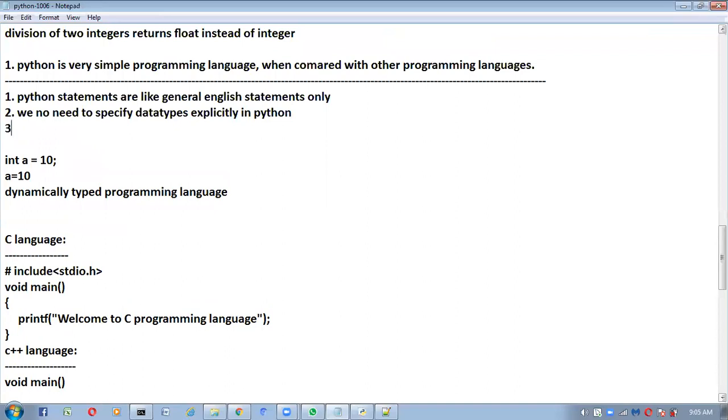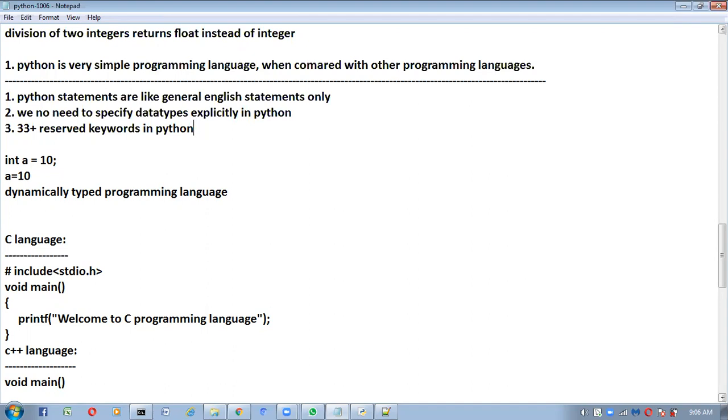Next point. Here we have around 33 plus reserved keywords in Python. What are these reserved keywords? If you go for any programming language, whether it is C, C++, Java, Python, or any other, at the time of developing the language, they will reserve some names for some functionalities.